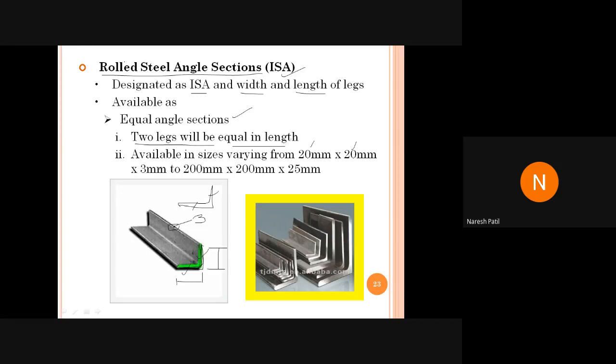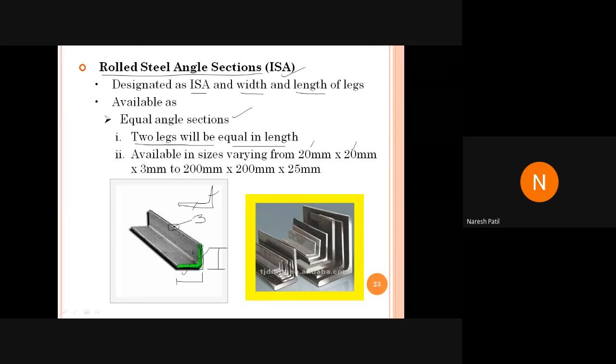So there you will get properties like ISA, Indian standard, that is rolled steel angle section, Indian standard angles. Okay, so there you will get properties like ISA 100 by 100 by 10 or 20 by 20 by 3. So उसका मीनिंग क्या है? For each angle there will be 2 legs.